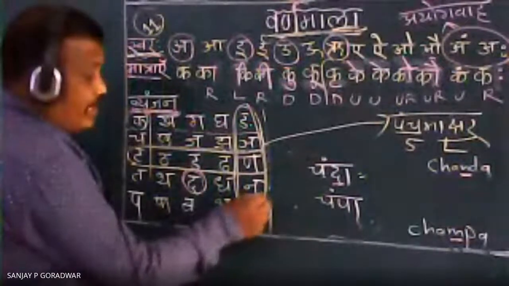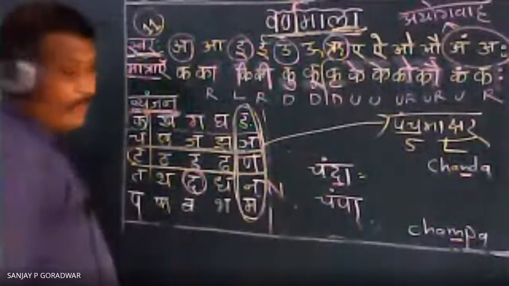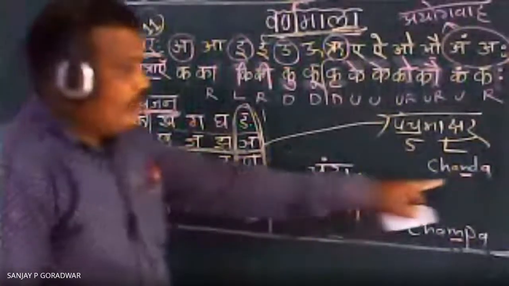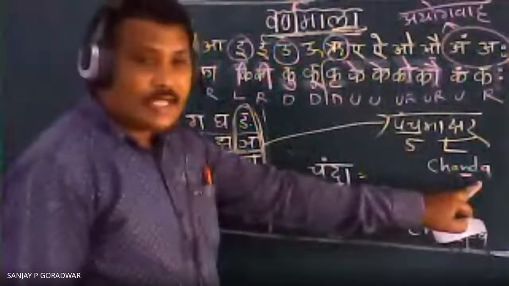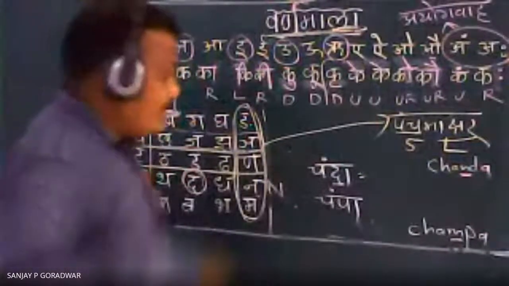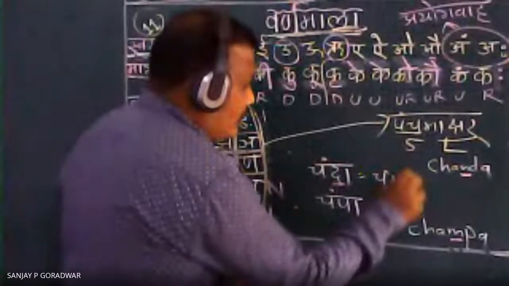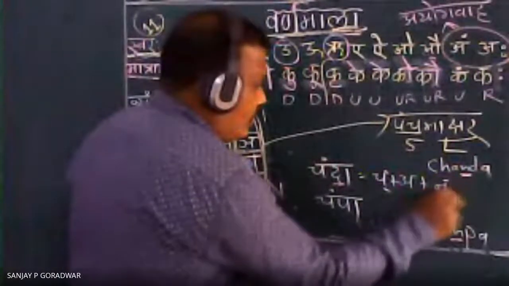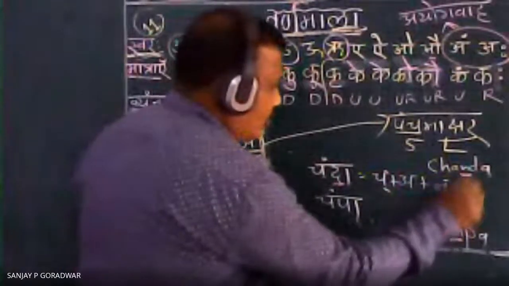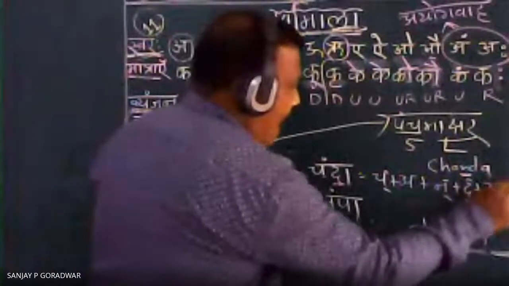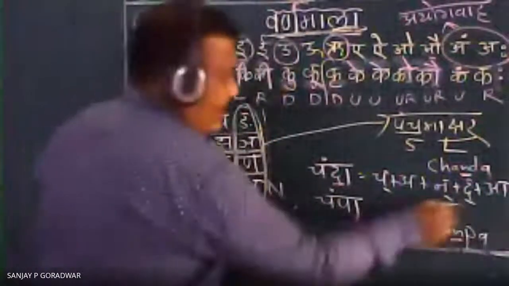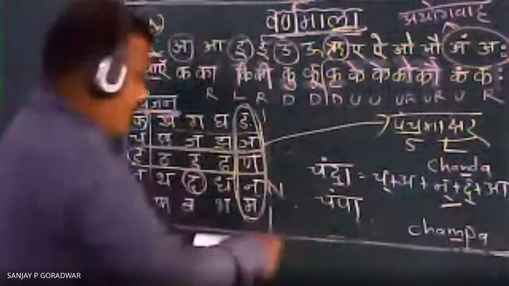Na is there, and Na indicates N. That's why Chanda came here. So when you separate here, Cha, Halant, A, Na, Da, and A. Chanda will come. Here Na came. The same to same. Now see there.